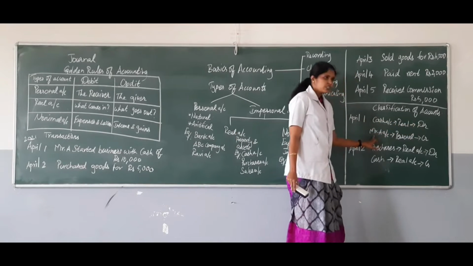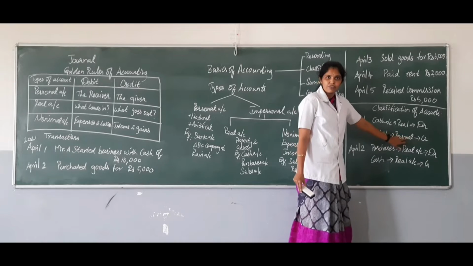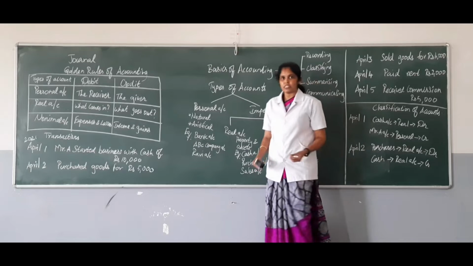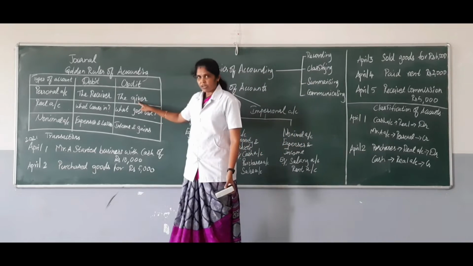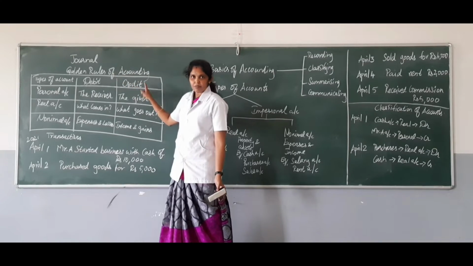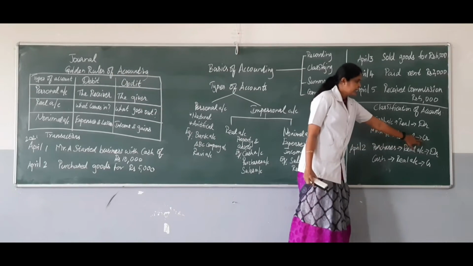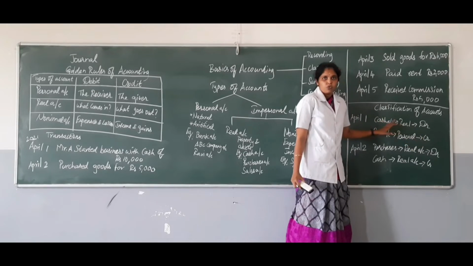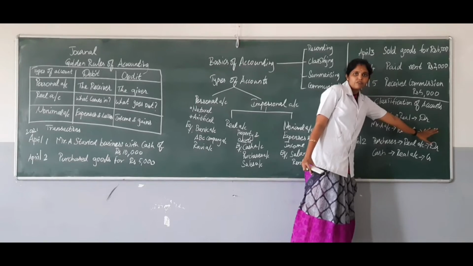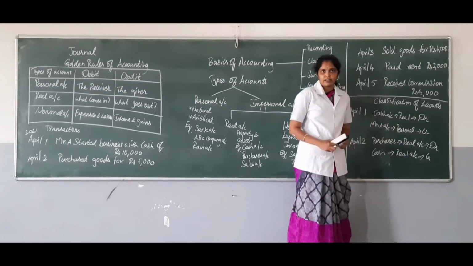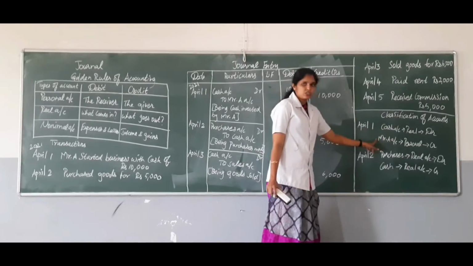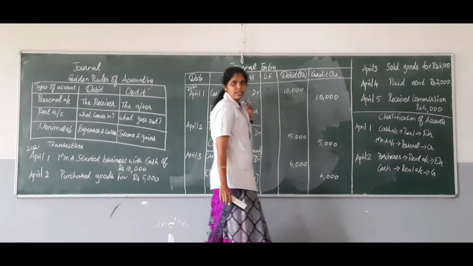Then next is Mr. A account. Already we have classified him under the category of personal account. Since Mr. A is contributing towards the business, he will be the giver. If it is a giver according to our golden rule, it should be credited. So you have to simply mark it as credit. So this is how we classify the account, and according to our golden rule we see whether it is debited or credited. We have classified the accounts as two, that is cash account and Mr. A account. Now we will be seeing the journal entry format.